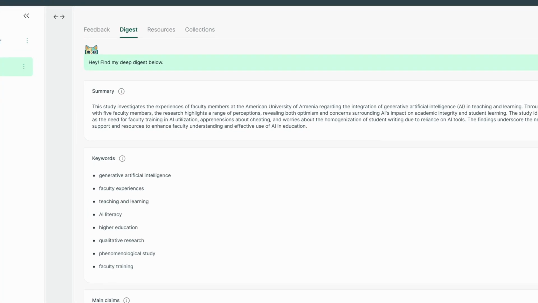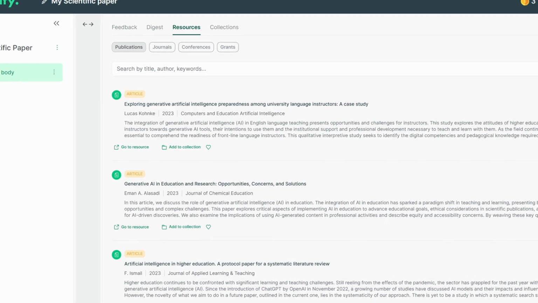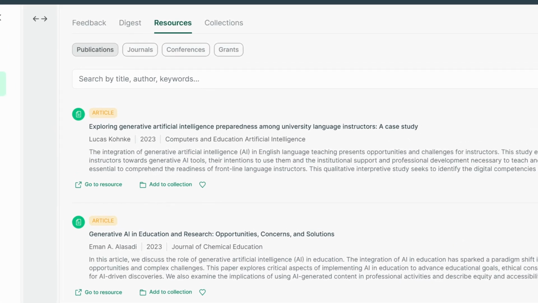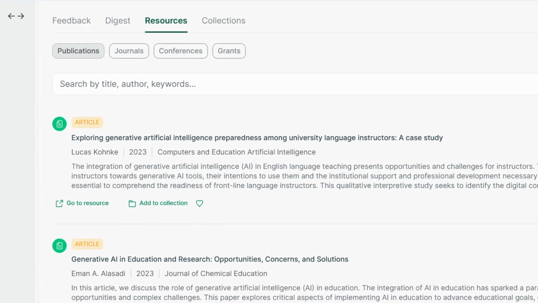But I like these prices because they're a bit more manageable. Even in the free tier, you get 10 free credits. Now, you have to be careful with those 10 free credits because that is about maybe one or two papers. Remember, every time that you upload something and then access the different parts I showed you, like the feedback or the digest or the resources, that's all using a token. So the more that you use it, the more tokens are being used.